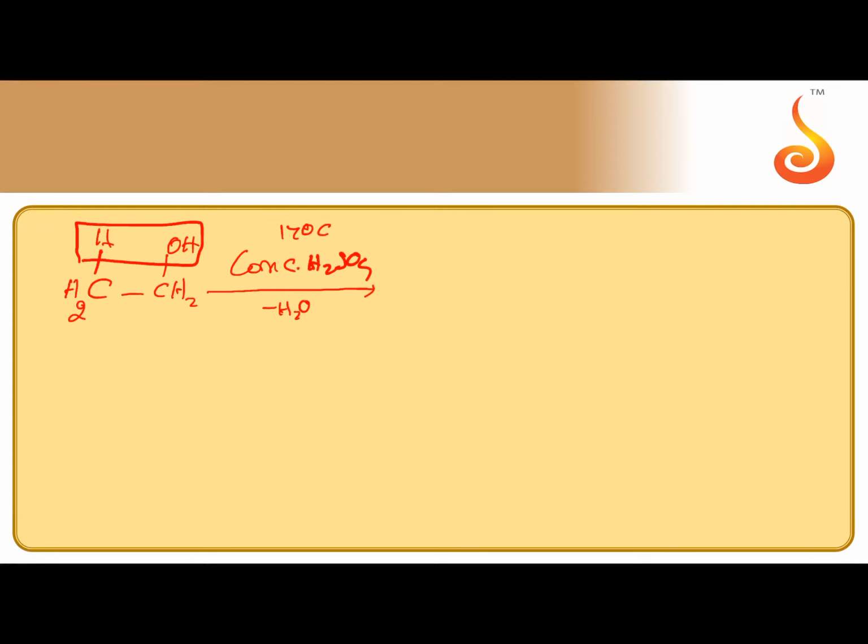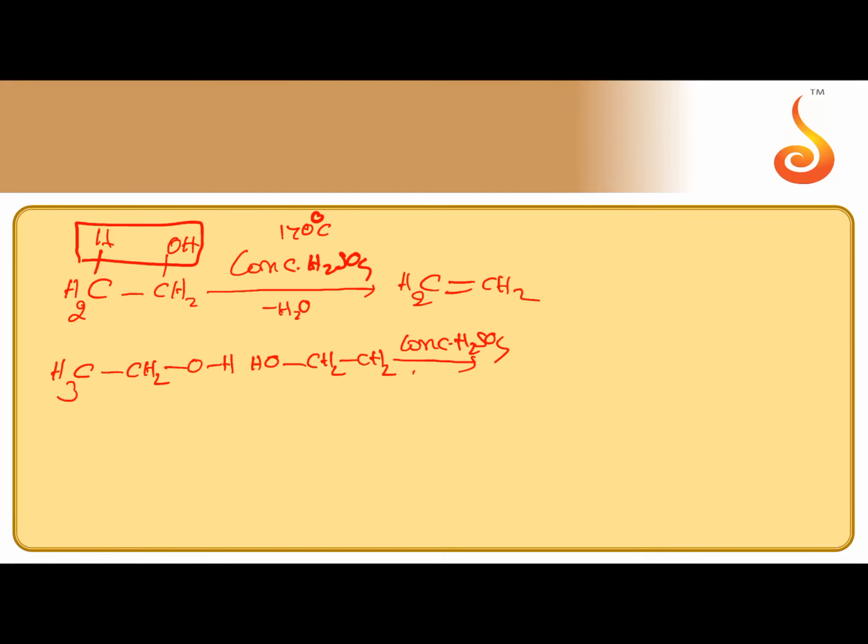Temperature here we have to maintain 170 degrees centigrade. This is temperature sensitive reaction. Ethylene is the product. If temperature is 140 degrees centigrade, again dehydration takes place because concentrated sulfuric acid is there. But now dehydration not from single molecule. From two molecules of ethyl alcohol dehydration takes place. The temperature is 140 degrees centigrade.